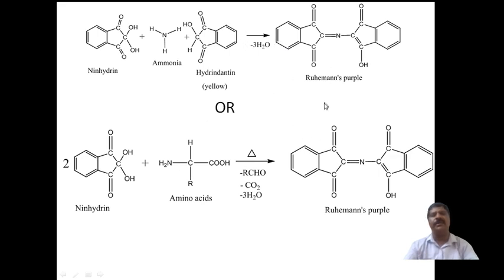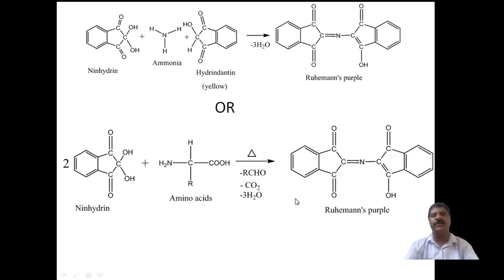Otherwise, without writing the ammonia, just two molecules of ninhydrin react with an amino acid on heating to form the alkyl aldehyde, carbon dioxide and water is removed, to form Ruhemann's purple.